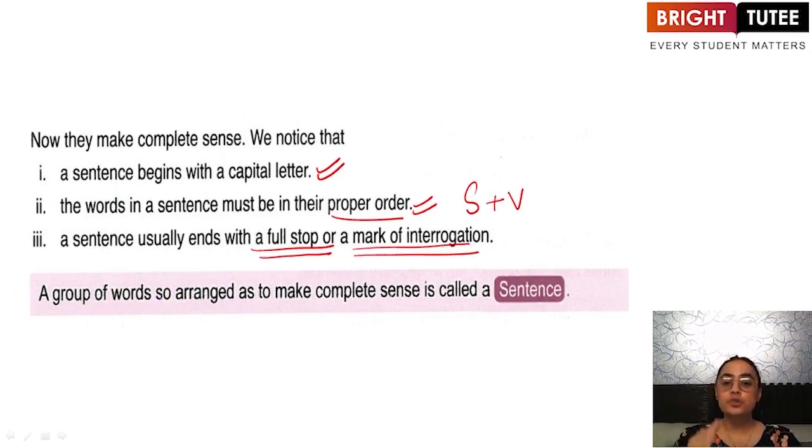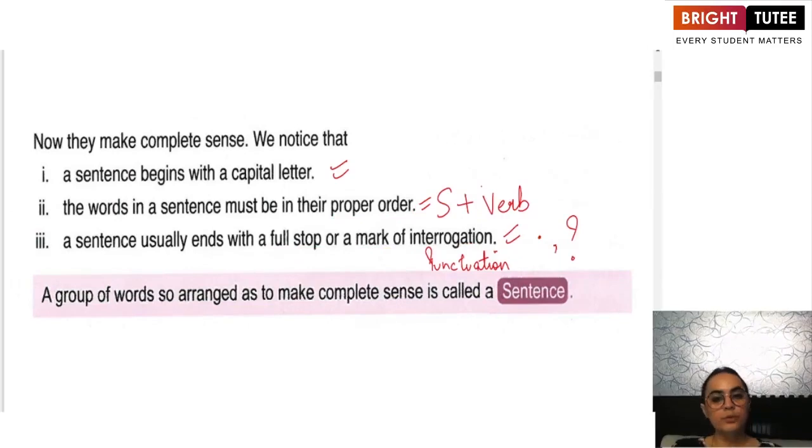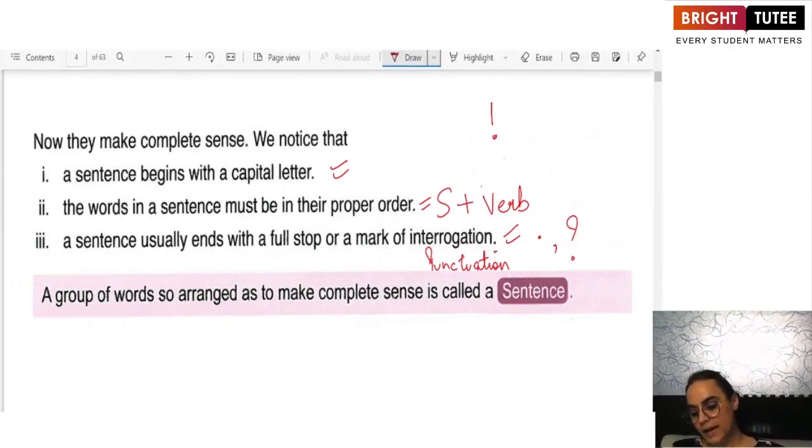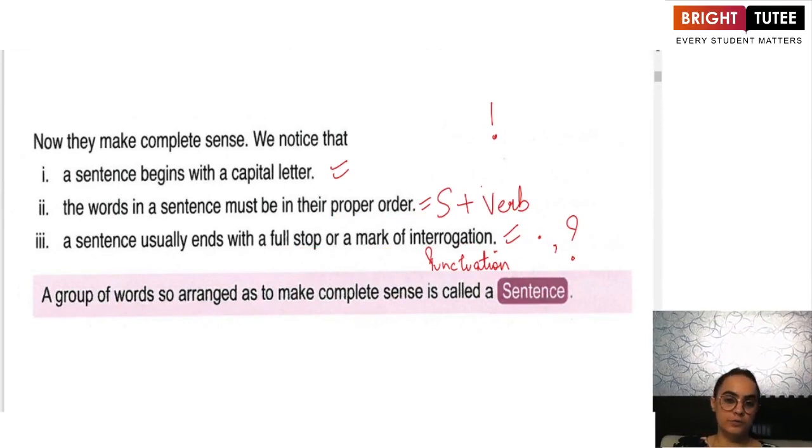The correct punctuation mark is to be used at the end of a sentence depending on the mood of the sentence. If it is a normal statement, we will use a full stop. If we are asking a question from somebody, we will have to write a question mark at the end. If we are expressing a strong desire or a very strong feeling about something, we will have to put an exclamation mark at the end of the sentence.